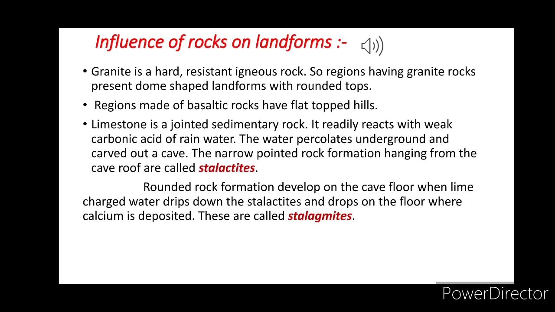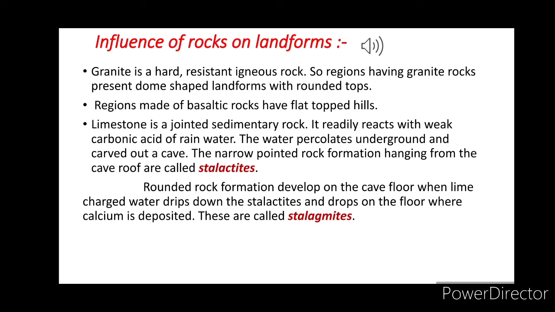After that, rounded rock formations develop on the cave floor, when the lime-charged water drips down the stalactite and drops on the floor where the calcium is deposited. These are actually called stalagmites.